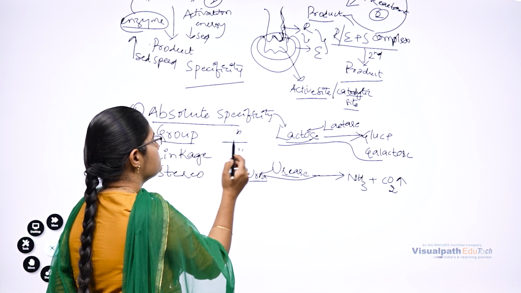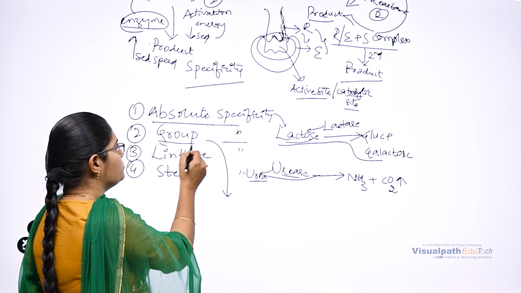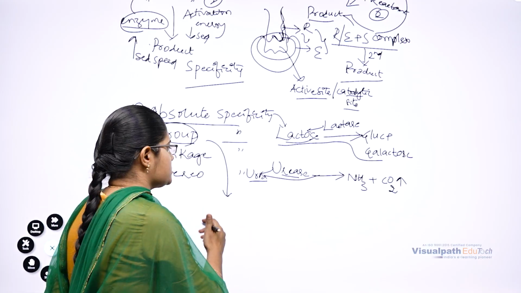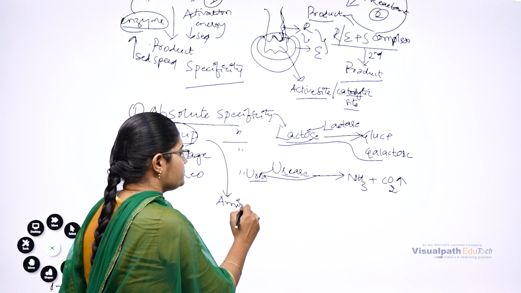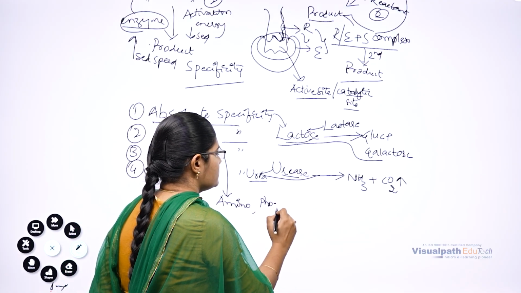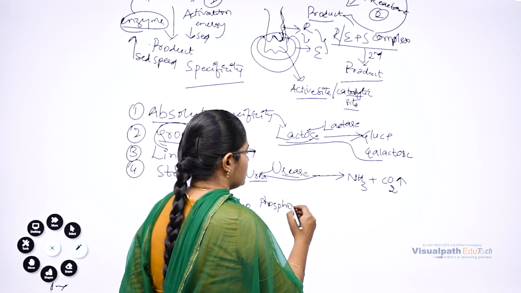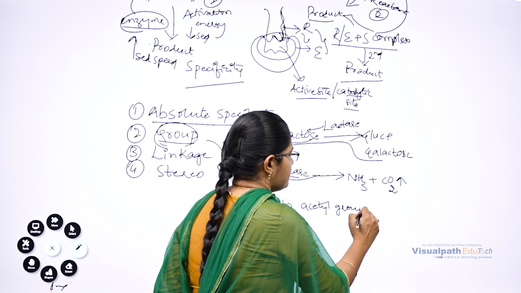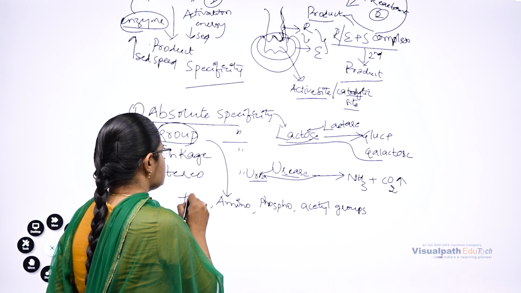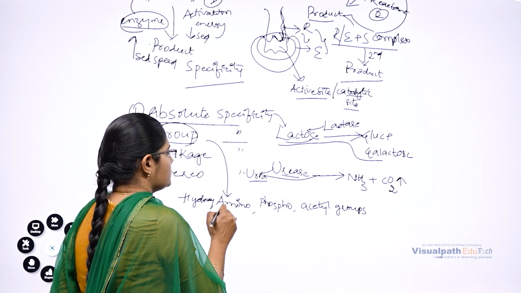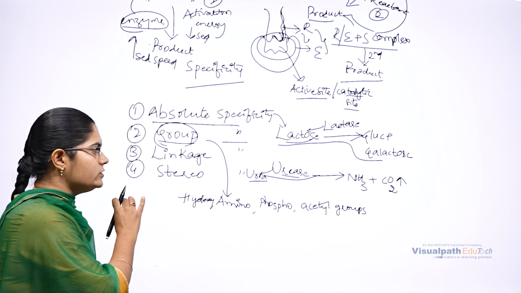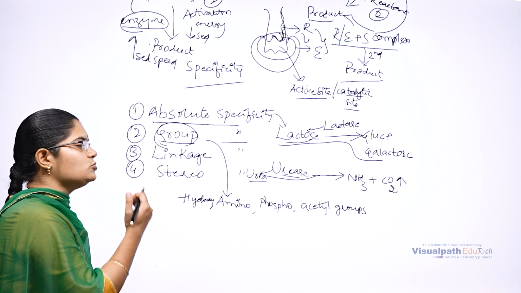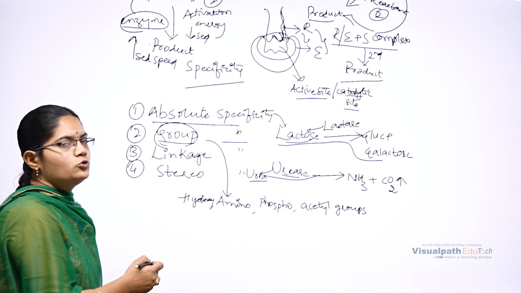Next, what do we mean by group specificity? Group indicates a functional group. It means the enzyme is specific towards specific functional groups. Example, amino groups, phospho groups, acetyl groups, hydroxy groups, etc. These enzymes are specific towards these functional groups, so molecules involving these functional groups are specific to those enzymes. That is termed group specificity.